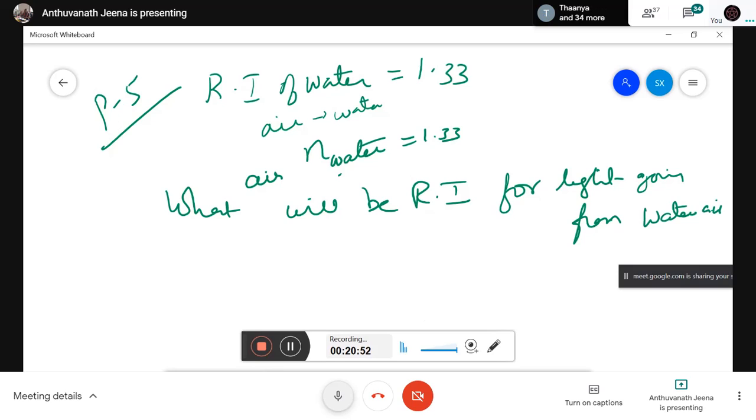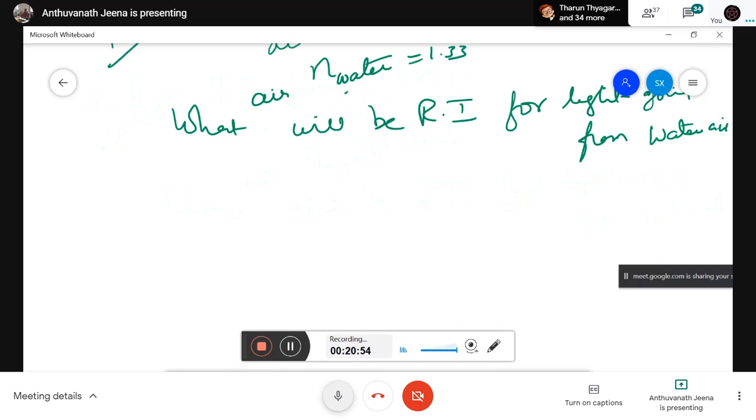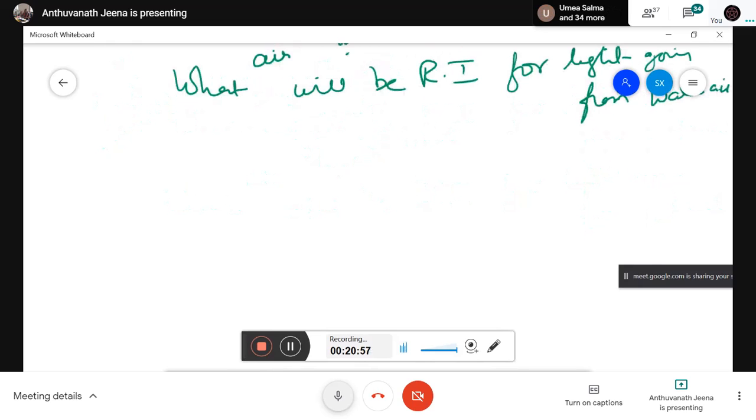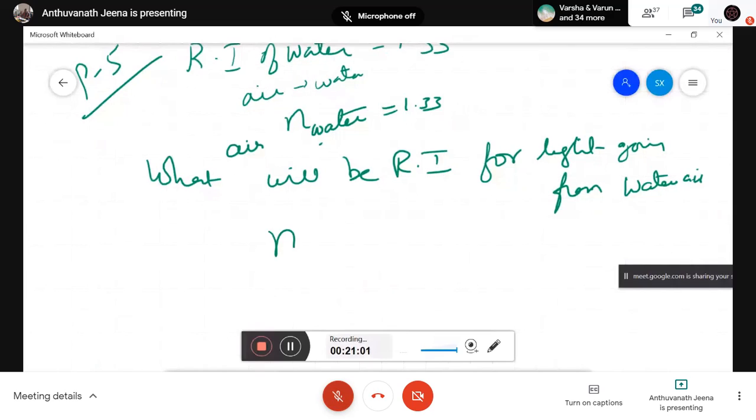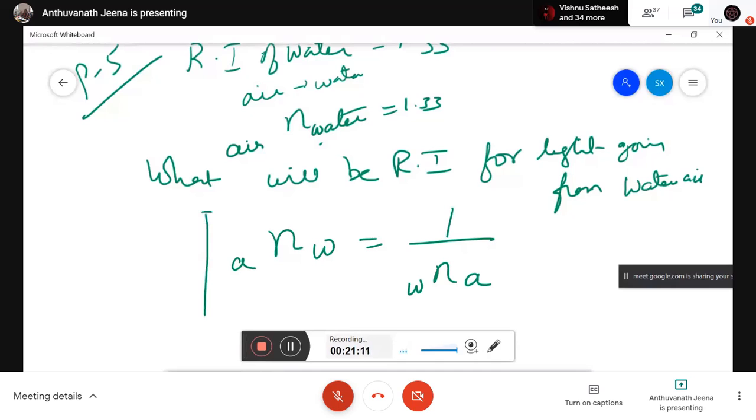Ma'am, it's actually medium 2 by medium 1. Very good. Now listen carefully. Actually, it is a reciprocal, children, because speed will be reciprocal. So the refractive index of water with respect to air will be the reciprocal of the refractive index of air with respect to water. This is another formula. If you do it also, you will get the same answer.